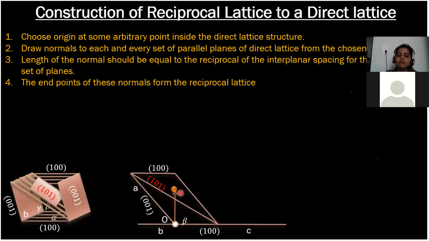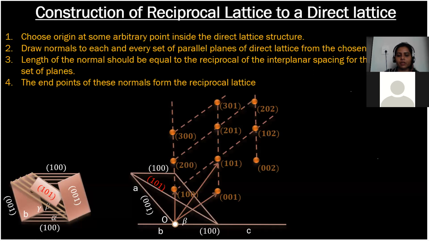Okay? So in this way, we can draw all the normals to all the set of parallel planes, like this. And the collection of these reciprocal points is known as the reciprocal lattice system, and all the individual points are your reciprocal points. Okay, clear, Justin? Yes, ma'am.